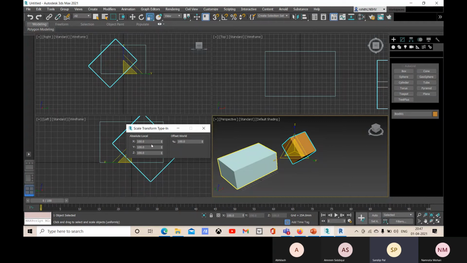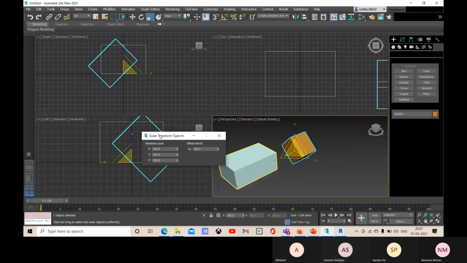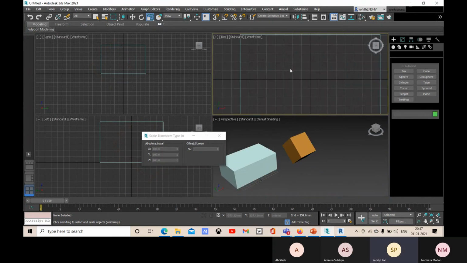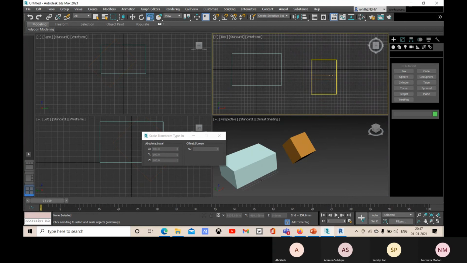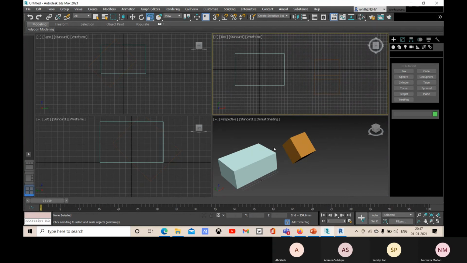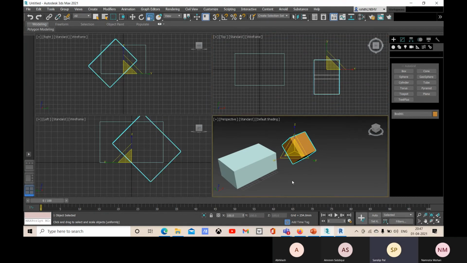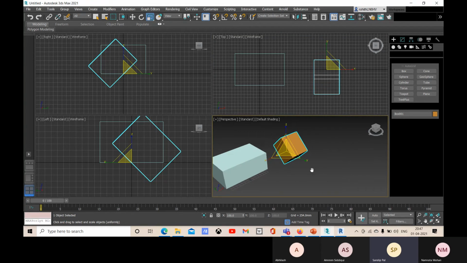One second, I just have a question. Can you please zoom out the top standard viewport? As we did the rotate, the center axis remained the same, no? As you did the 45 degrees, the position of the gizmo remained. Yes. When I have selected this, the gizmo is at its geometric center, right?